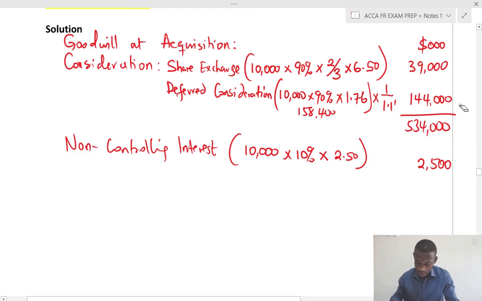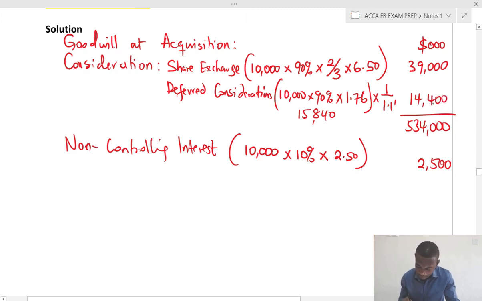And then the other one, let's see, this times 0.9 times 1.76. So 9,000 times 1.76. This should be 15840, and then times 1 divided by 1.1, that should give us 14,400.